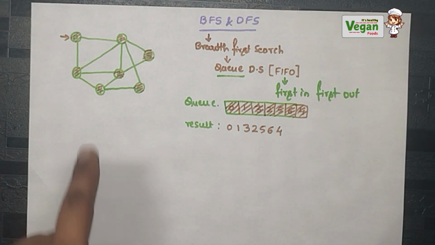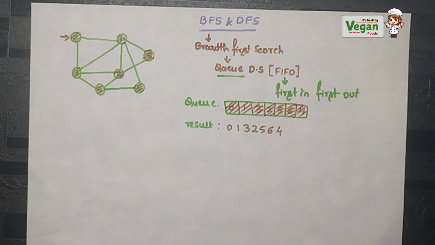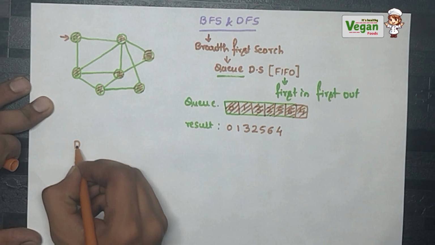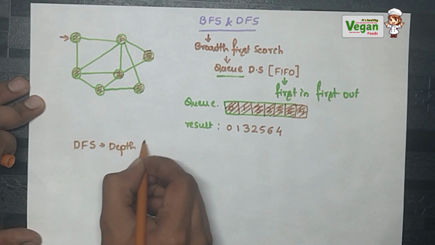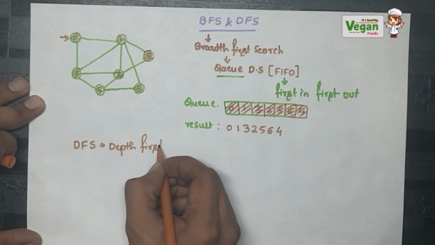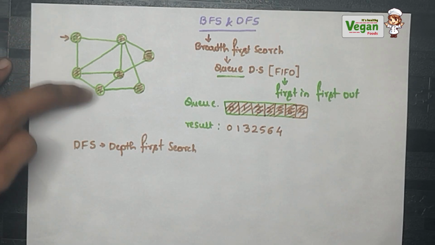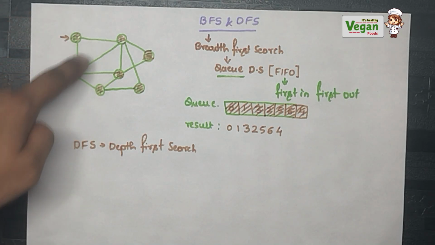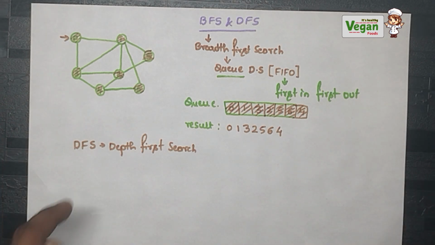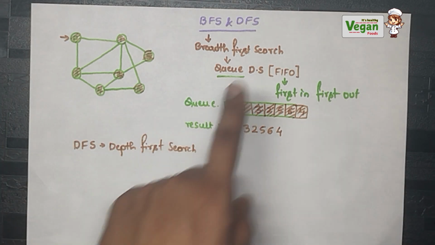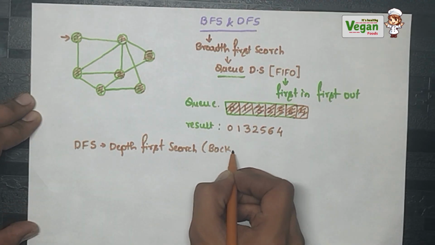Now, for the same tree or graph, let's draw the DFS. So what is DFS? DFS means depth first search. What it will do is go on searching for the nodes in the downside, that is, as deep as possible. If it is not complete there, then it will backtrack. So DFS will have backtracking in that one.